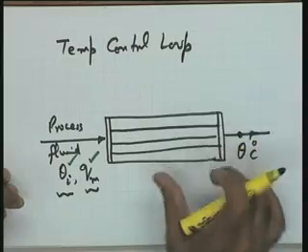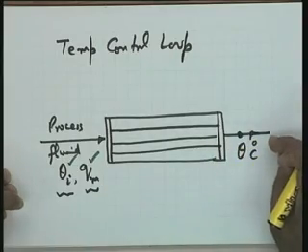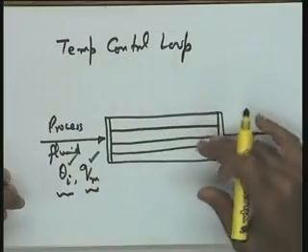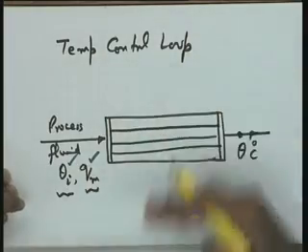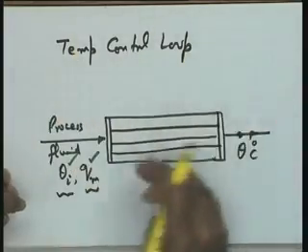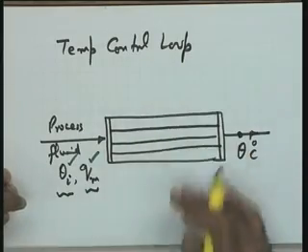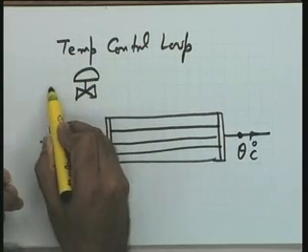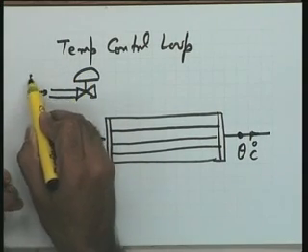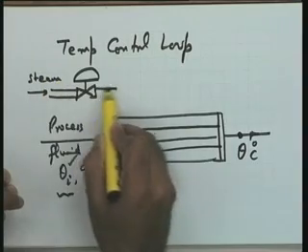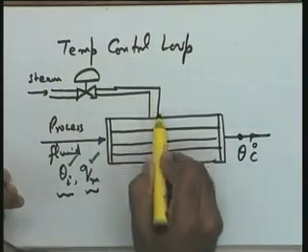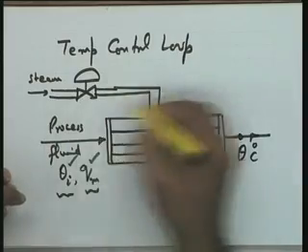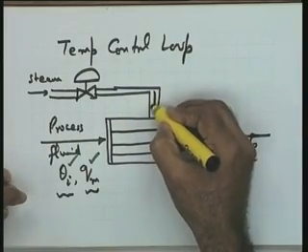So now, first of all, before going to the control loop, let me see what type of manipulation I will be using. To raise the temperature of the process fluid, on the outside surface of these particular tubes, a steam flow at a higher temperature will be passed, will be allowed to go. Let us say that this is my valve, controlled valve, this is the steam over here, and, well, sorry, since I have taken a line, I could have shown it over a line here itself, but it does not matter, I will redraw this diagram.